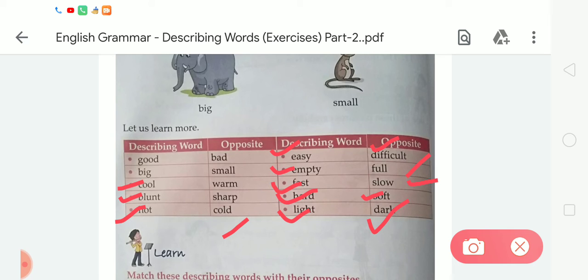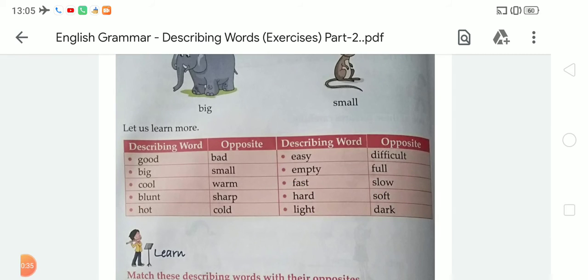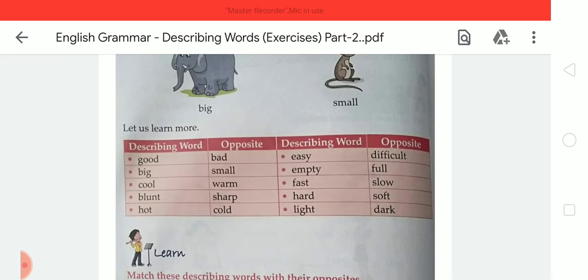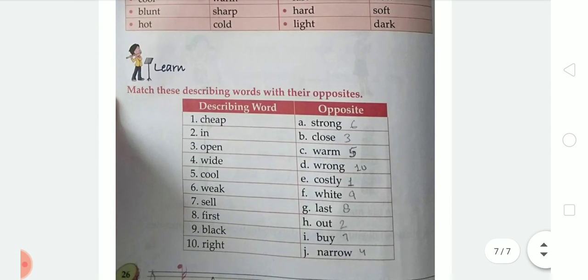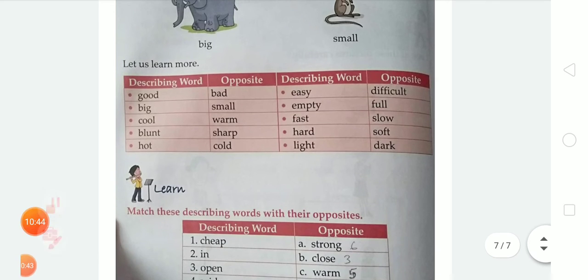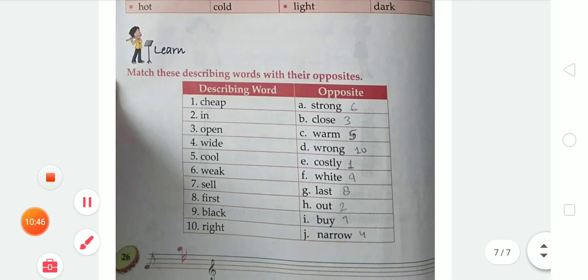So student, you have to learn these given examples. Now the next stage, according to this opposite, you have to solve the given exercise.